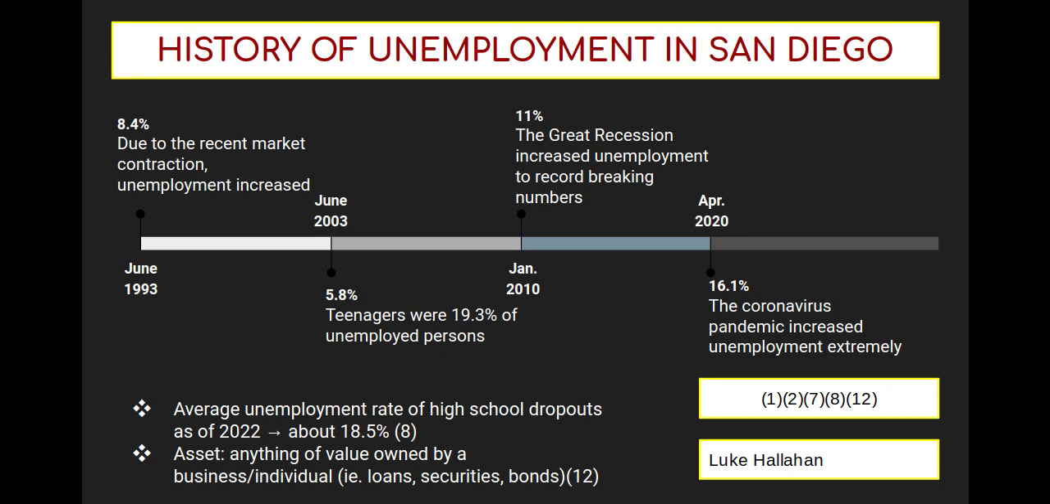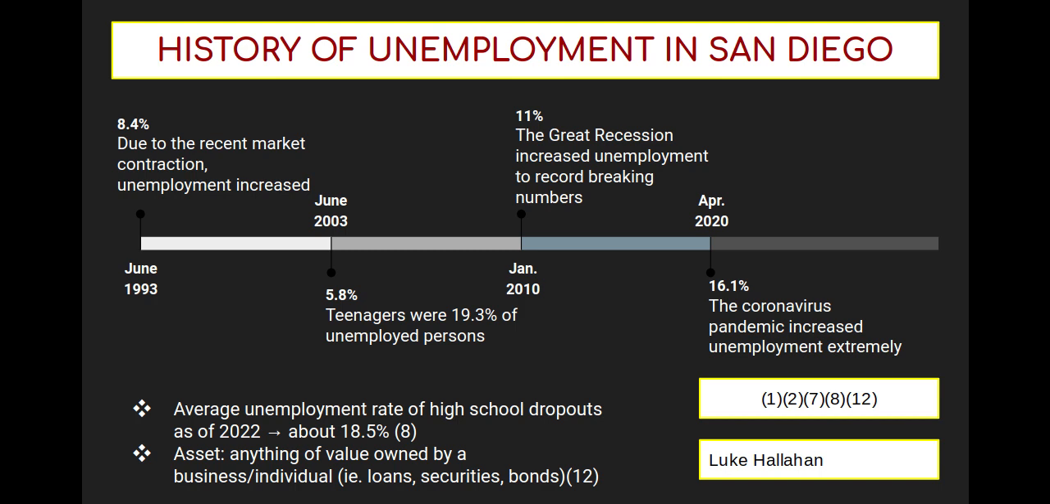So in June of 1993, the U.S., San Diego, and California included in that was just getting over and recovering from the Cold War. So the unemployment was increased due to a market contraction, which happened due to all of the spending on weapons and other economic factors in the Cold War. So the percentage was 8.4% in June 1993.